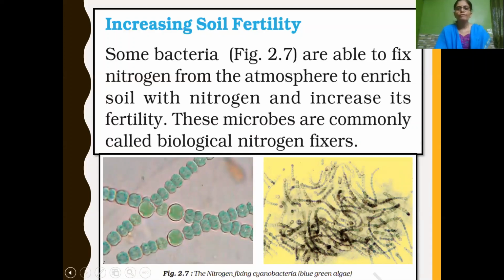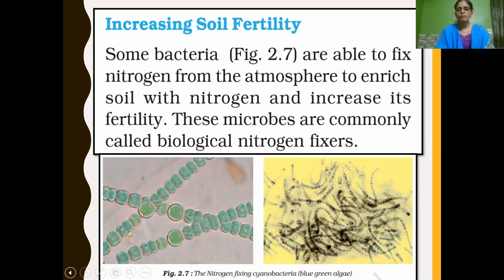Next, the use of microorganisms we will be learning now is increasing soil fertility. The fertility of the soil depends upon the amount of nitrogen present in the soil. Already we have learned that nitrogen is very essential for plant growth.